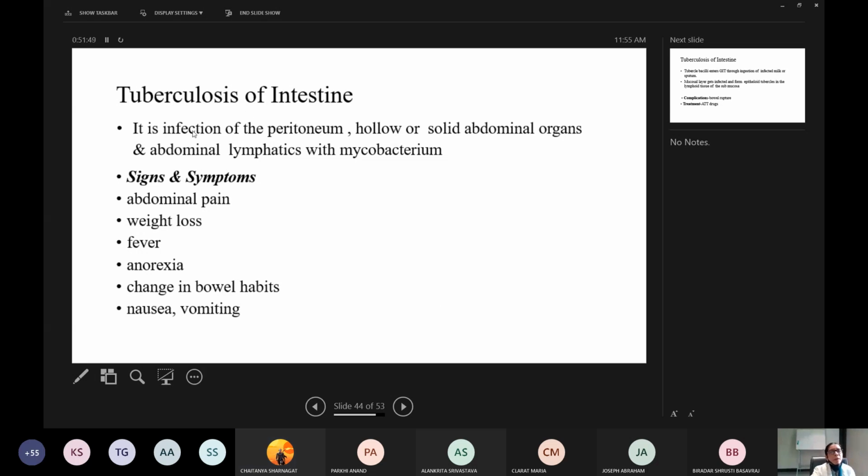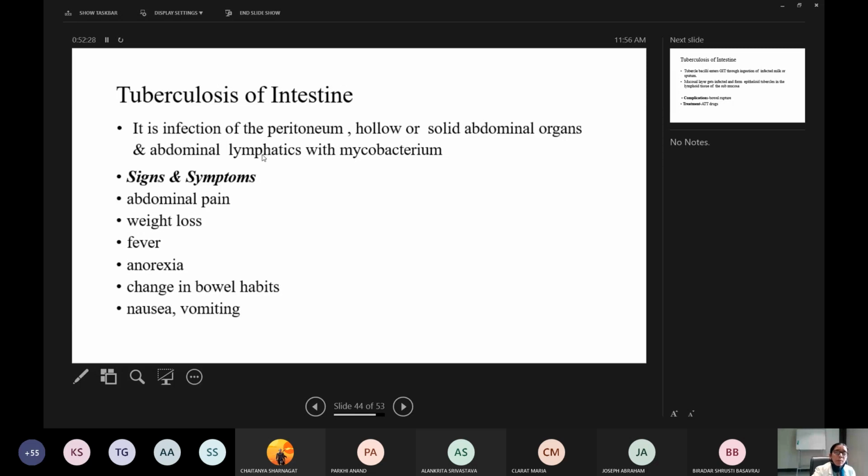Okay, no problem. It is an infection of the peritoneum, hollow or solid abdominal organs and abdominal lymphatics with Mycobacterium tuberculosis. Signs and symptoms are abdominal pain, weight loss, and the very important symptom of tuberculosis, prolonged fever, evening rise of fever. Fever will be present in a patient for months together. And anorexia, that is loss of appetite. Change in bowel habits, nausea and vomiting.